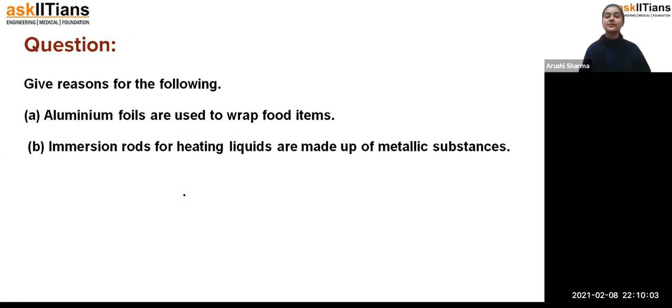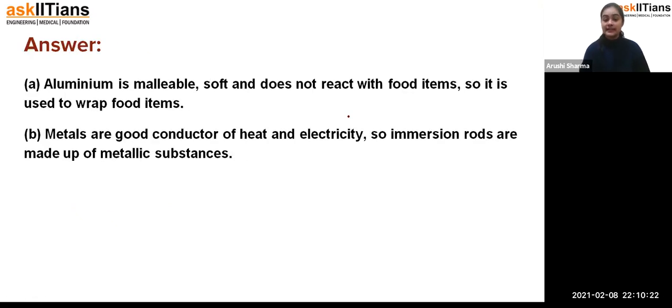Now we are having some questions. Okay, so now the question is, give reasons for the following. Aluminium foils are used to wrap food items. Exactly. Aluminium foils are used for the wrapping of food items. What's the reason for that? Because, students, aluminium is malleable and soft. That means it can be converted into the form of a sheet that is soft and does not react with food items.